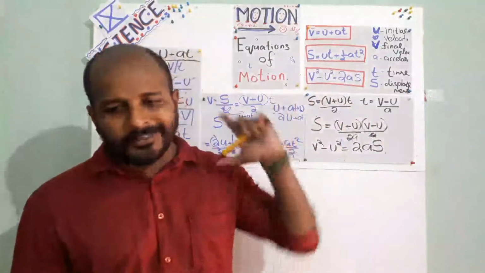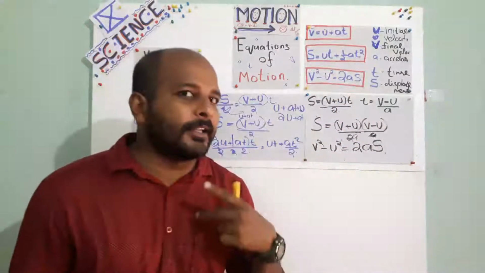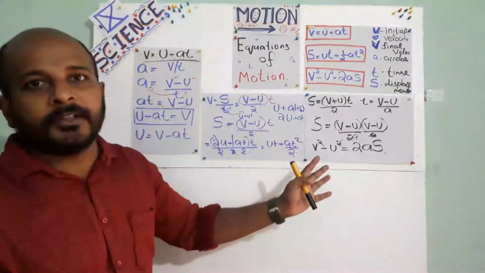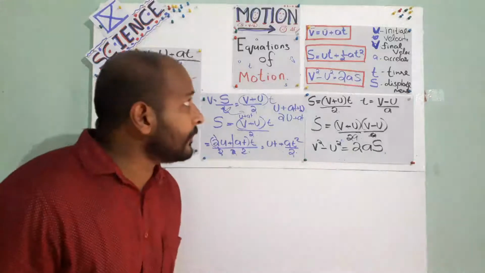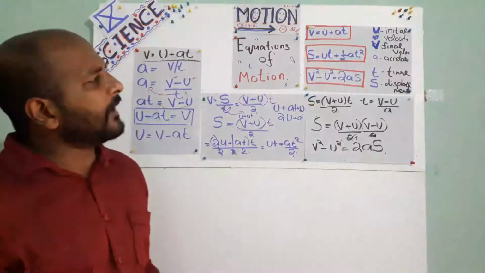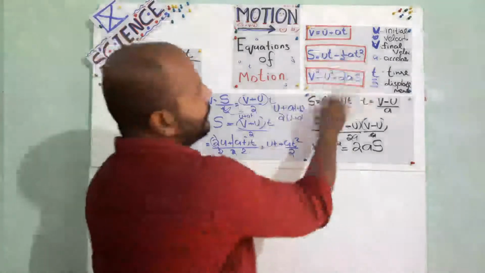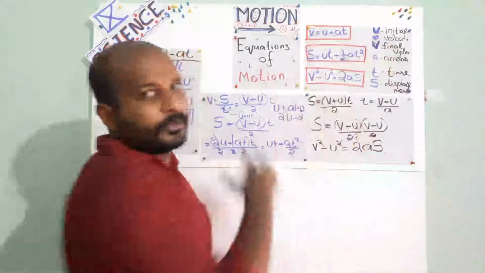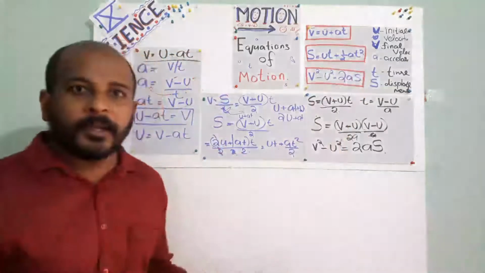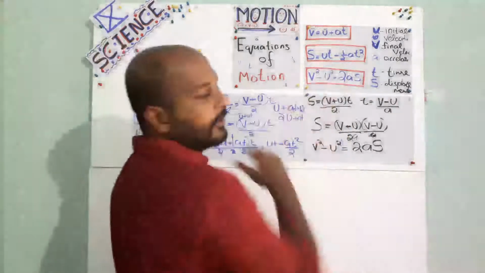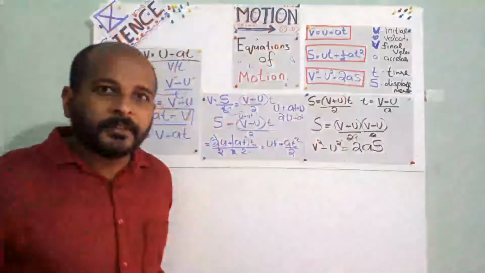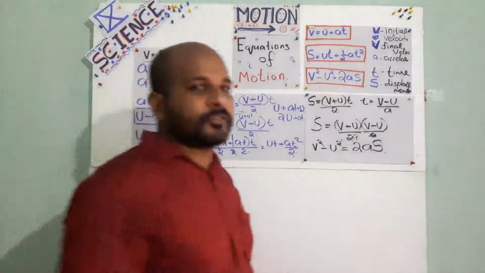This is also important. The next class is more important regarding graph. If you understand how to derive these three equations, it will be very easy for you. Okay, from this we can find out lots of other types of equation. For example, v square is equal to 2as plus u square. Here s is equal to what? V square minus u square by 2a. Isn't it? V is equal to what? Square root of 2as plus u square. Isn't it?